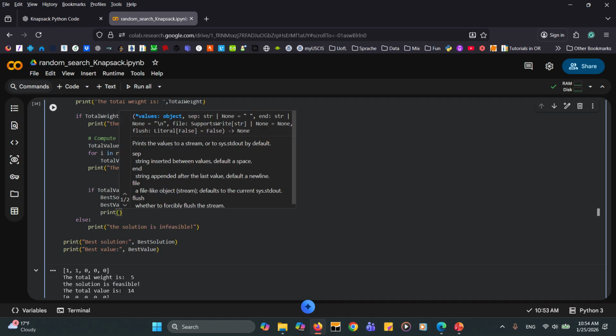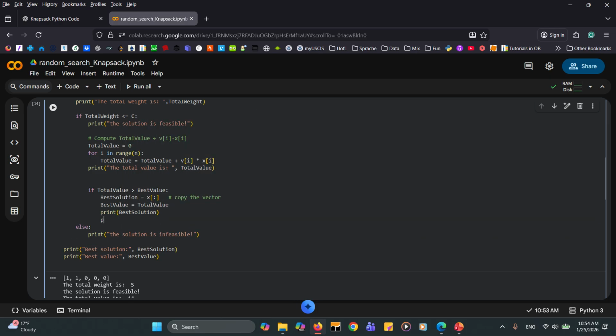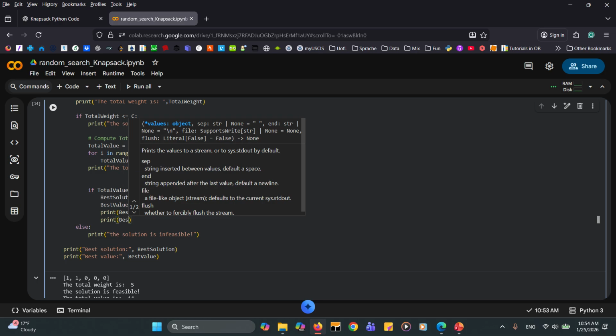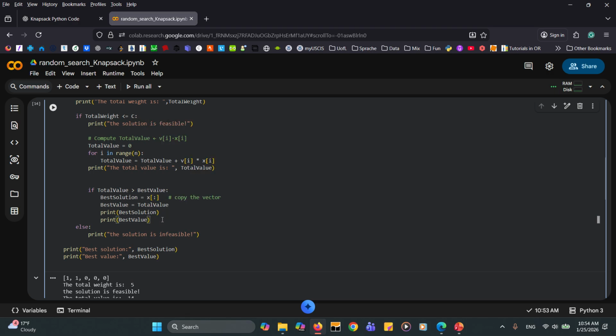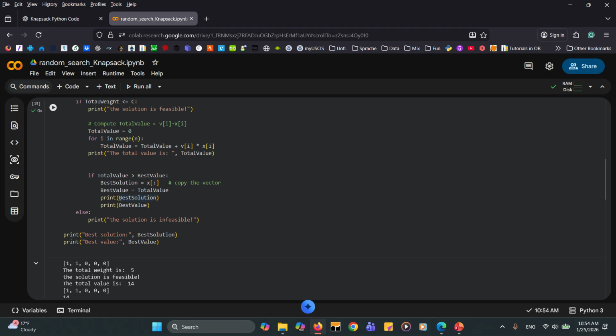So I'm going to print the best solution, and also print the best value. Okay, so every time the best solution or the best value is updated, I'm going to print them, so you can make sure what is actually happening. Okay, so I'm running this line of code again, and let me do something.